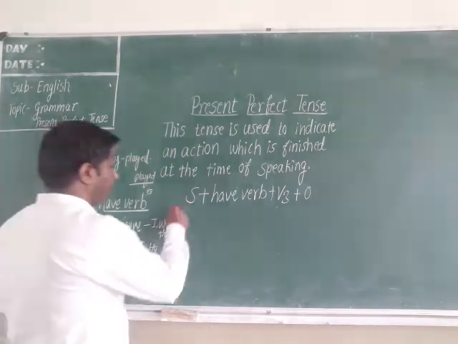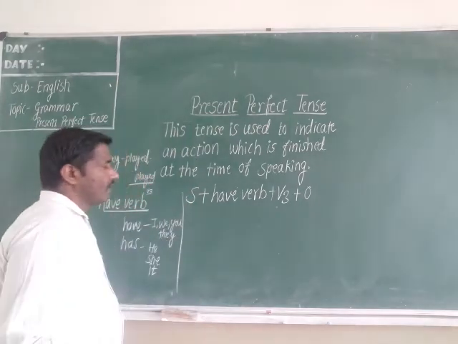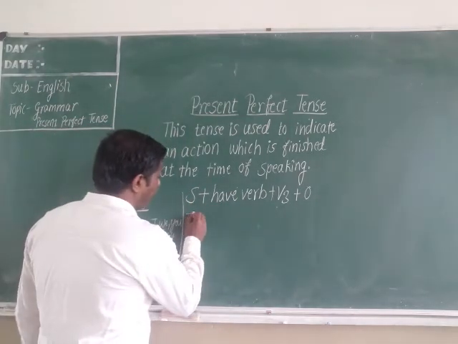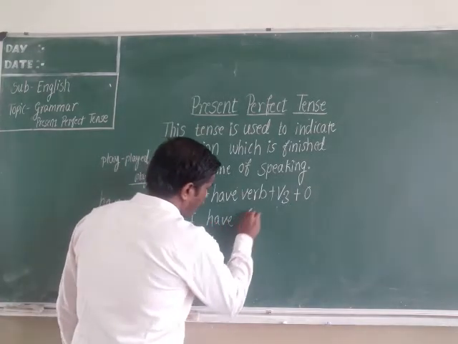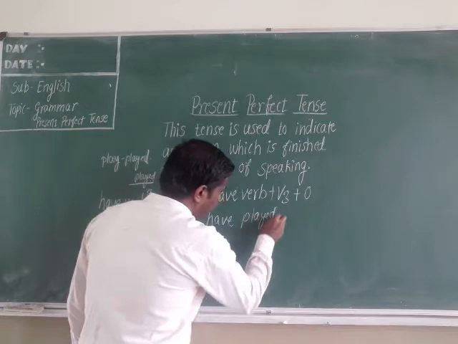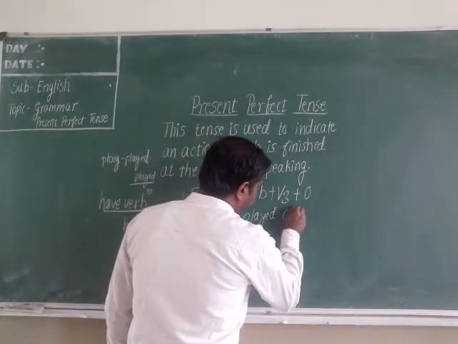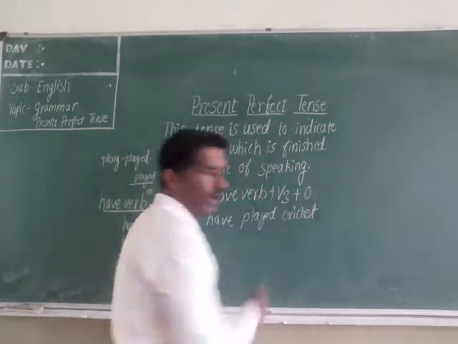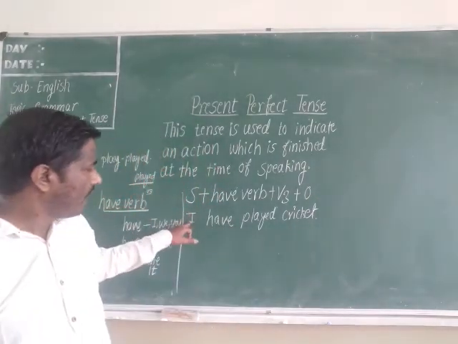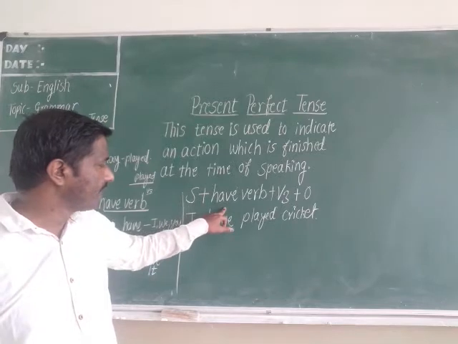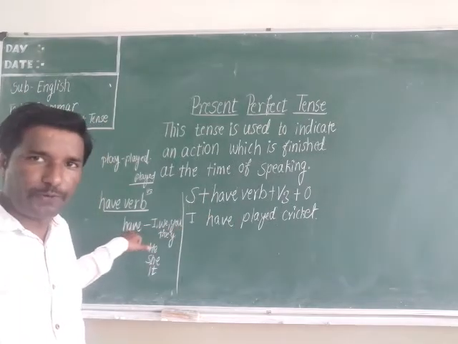Now let us see the same example. I have played cricket. In this sentence, I is subject. After that, you have to use have.